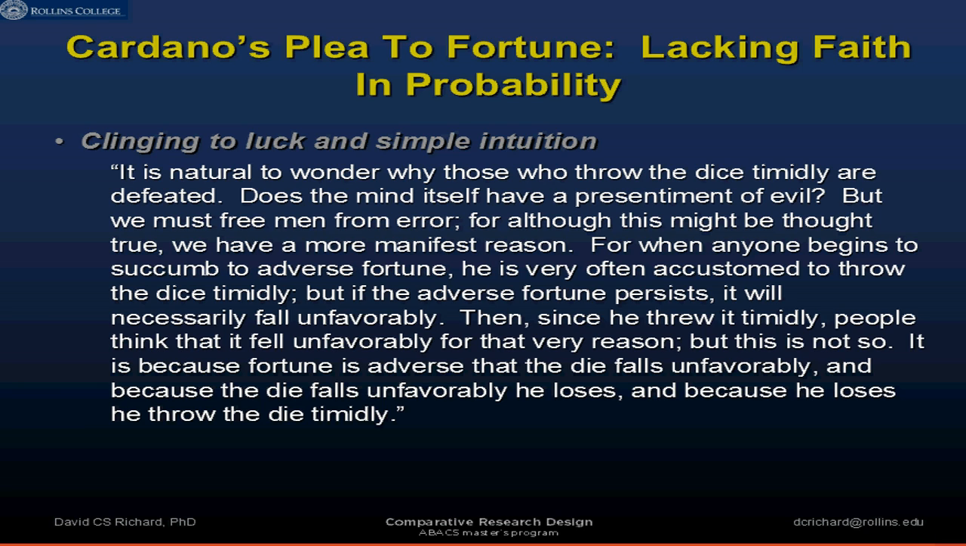But if the adverse fortune persists, it will necessarily fall unfavorably. So what he's saying is, look, if bad fortune is out there, then you're going to throw the dice timidly, and then here comes the sort of secular feedback loop. Since he threw it timidly, people think that it fell unfavorably for that very reason, but this is not so. It is because fortune is adverse that the die falls unfavorably, and because the die falls unfavorably, he loses, and because he loses, he throws the die timidly.